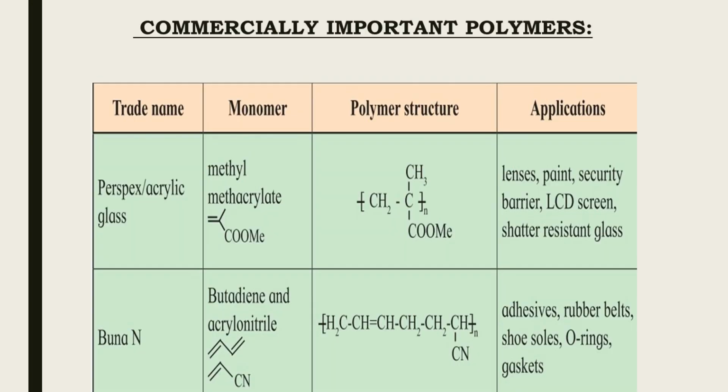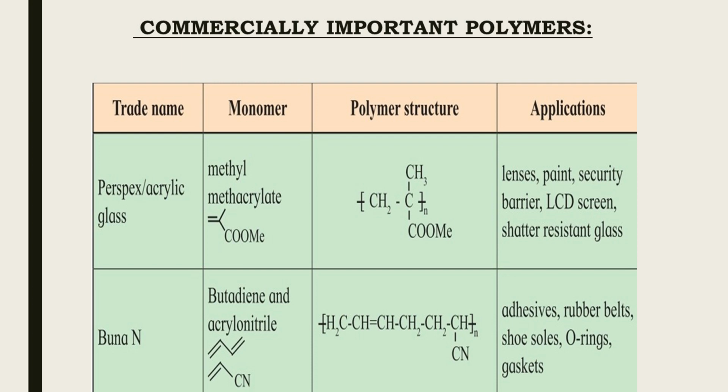Now, apart from all the polymers we have already discussed, there are many more commercially important polymers which are used extensively. Structures, their monomers and applications of some polymers are given in the chart. Observe this chart and learn it well.